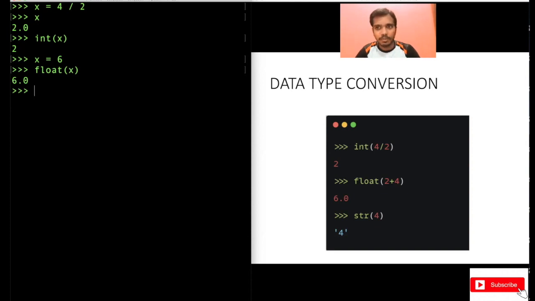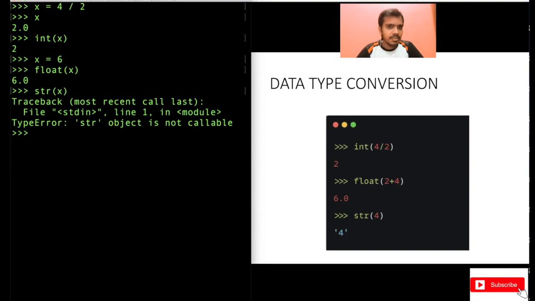It got converted into float now. This also you can do. Similarly, if you want to convert this number 6 into a string, this is an integer, right? Because what is a string? A string is something in single or double quotes, right? Now use str and write x. This will convert it, sorry.